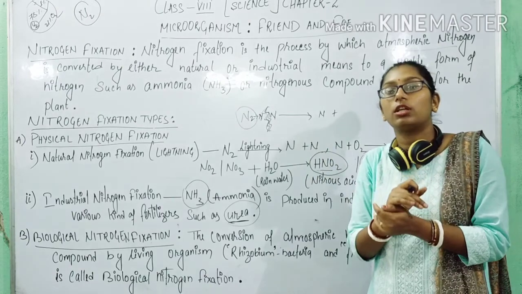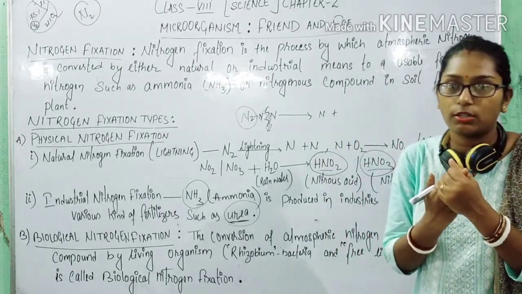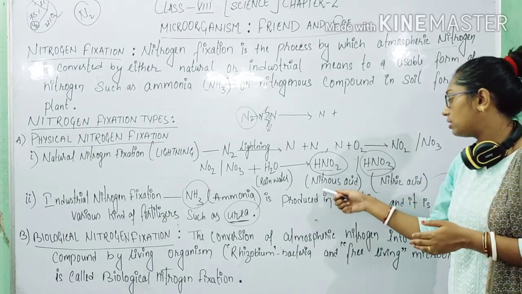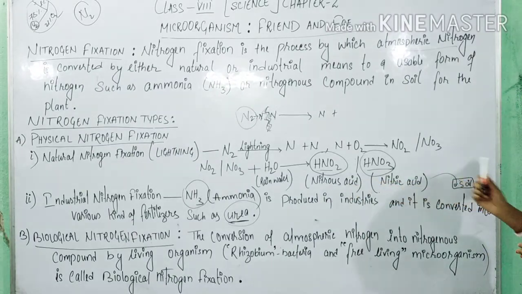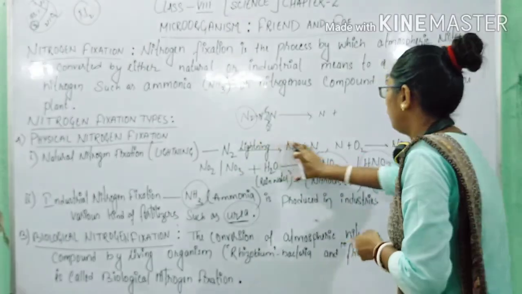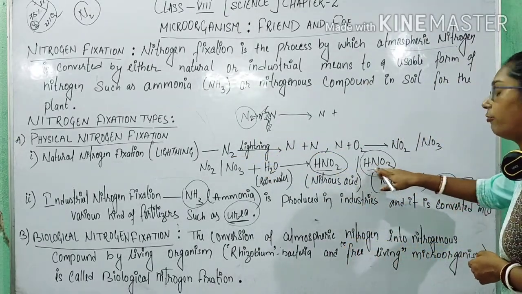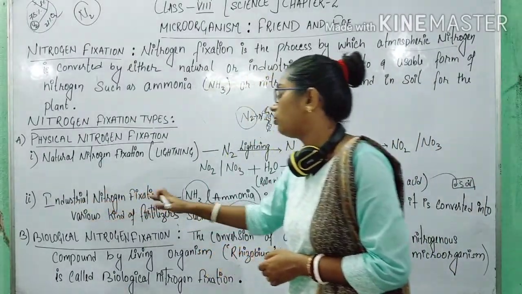Then when rain occurs, that nitrate and nitrite will react with rainwater and form soluble nitrogenous compounds, that is nitrous acid and nitric acid. Okay, so this is one type of nitrogen fixation in which nitrogen gas is converted into soluble form of nitrogen.